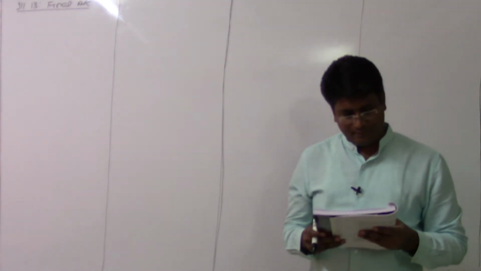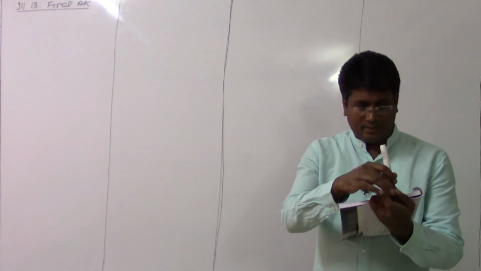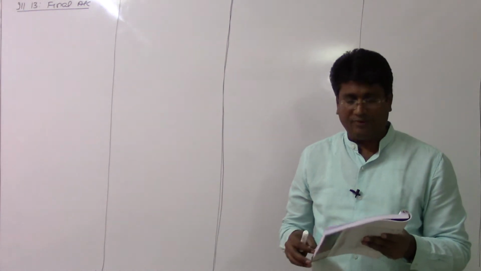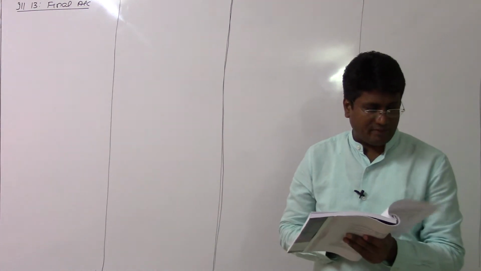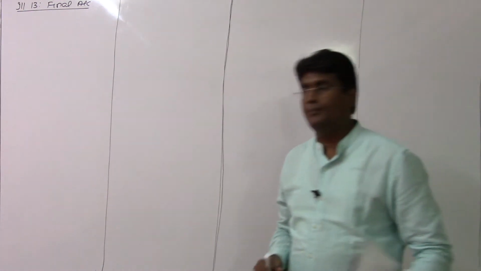Illustration 13, preparation of final accounts. Kapil and Vineet were partners sharing profits and losses in the ratio of 3:2. Complete final accounts are to be prepared, and the trial balance is given. Then we have to prepare the final accounts for the partnership.